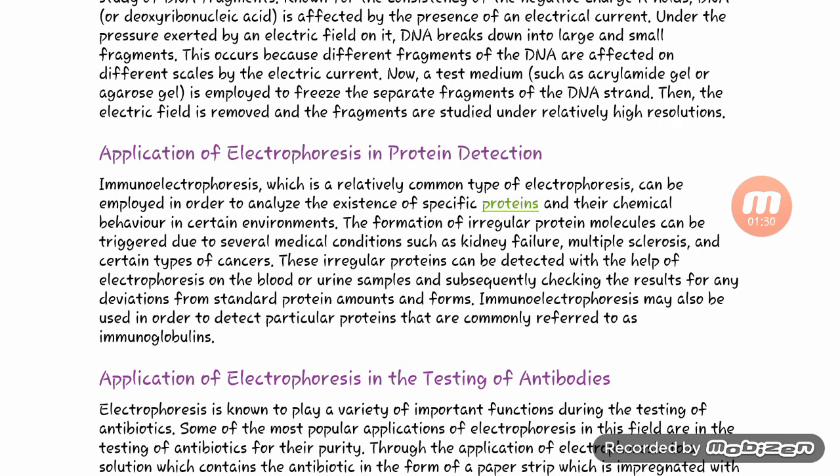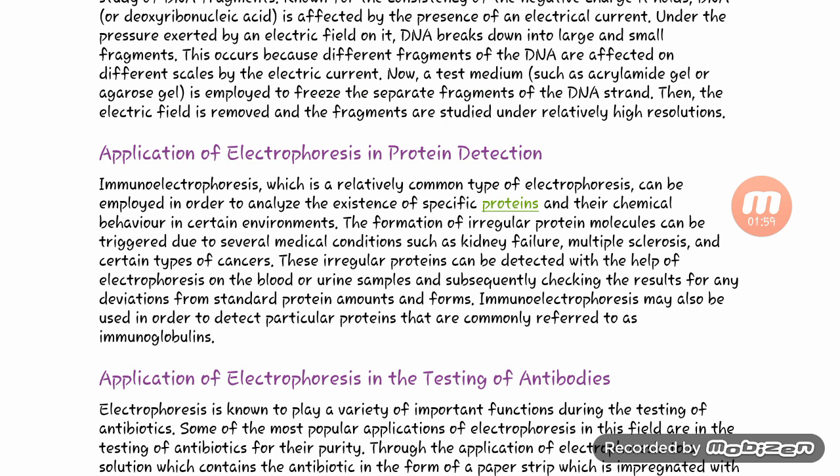Application of electrophoresis in protein detection. Immunoelectrophoresis, which is a relatively common type of electrophoresis, can be employed in order to analyze the existence of specific proteins and their chemical behavior in a certain environment. The formation of irregular protein molecules can be triggered due to several medical conditions such as kidney failure, multiple sclerosis, and certain types of cancer.